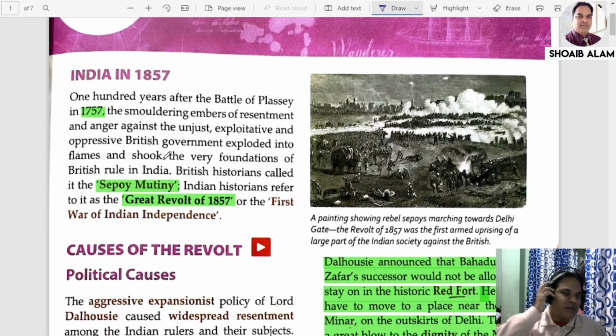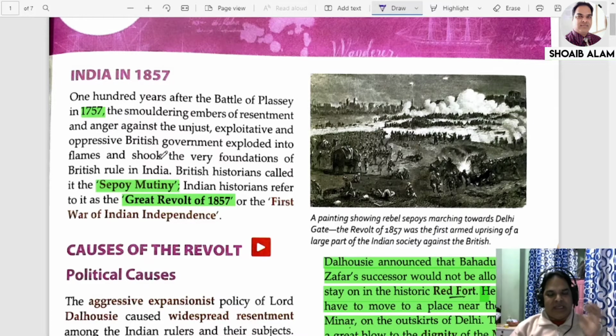Now the question arises: why is the revolt of 1857 also known as the first war of Indian independence? The answer is very simple. For the first time in the history of India, people belonging to different sections, the farmers, the peasants, the workers, the rulers, the nobles, and even the army, the sepoys working under the British rule, all fought against one common enemy, the British, the English. That is why this is also known as the first war of Indian independence.